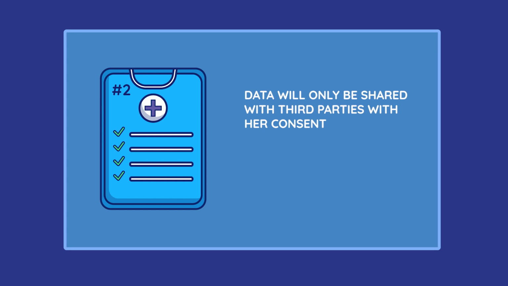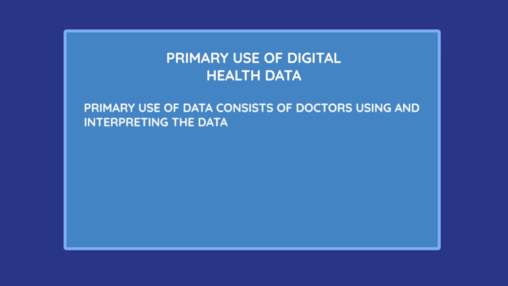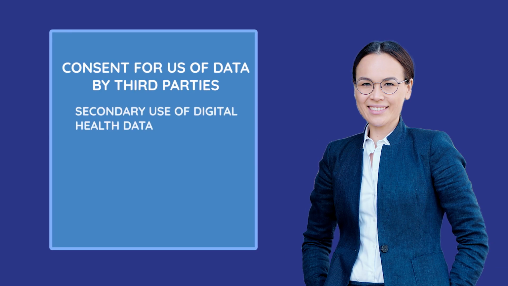The digital health data collected by Dr. Matthews can have primary and secondary uses. The primary use of the digital health data collected during the study consists in Dr. Matthews using and interpreting the data for the specific purposes of the study. That is, comparing different anxieties and treatments. The digital health data collected during the study may also be used for purposes other than the specific purpose of the study, if, for example, Kelly consents to the use of her data by a third party. This refers to the secondary use of digital health data.